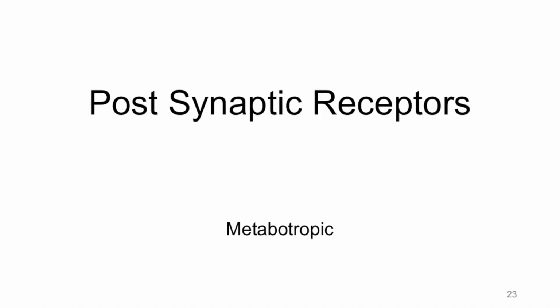The second category of postsynaptic receptors is metabotropic. These are not ion channels. They are 7 transmembrane domain receptors, and they are also called G-protein coupled receptors. When neurotransmitter binds to a metabotropic receptor, the first thing that happens is that the receptor changes shape to expose the G-protein binding site. The G-protein can then bind, and the receptor will activate the G-protein.